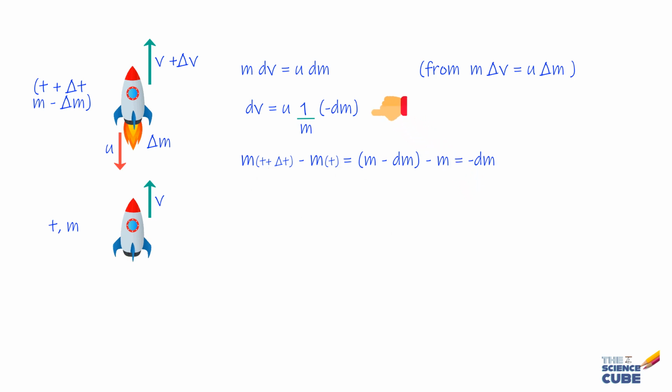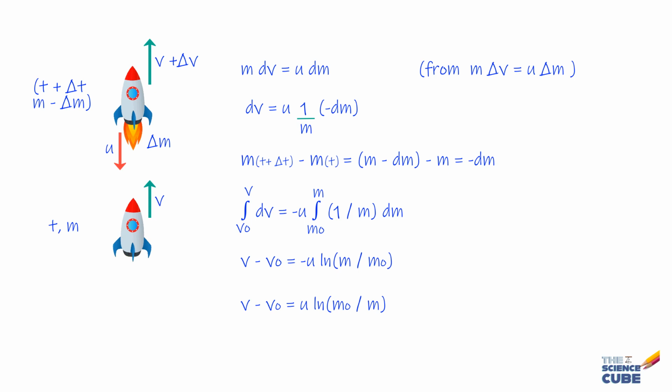So we go ahead and integrate by applying limits for velocity changing from v0, that is the velocity when the mass of the rocket is say m0, that you can call the initial condition, to v when mass reduces to m at a later time. And when we do so, we get v minus v0 is equal to minus u ln, or the natural logarithm of m upon m0, or v minus v0 is equal to u times ln of m0 upon m. And this relationship is known as the second rocket equation, or Tsiolkovsky's rocket equation.